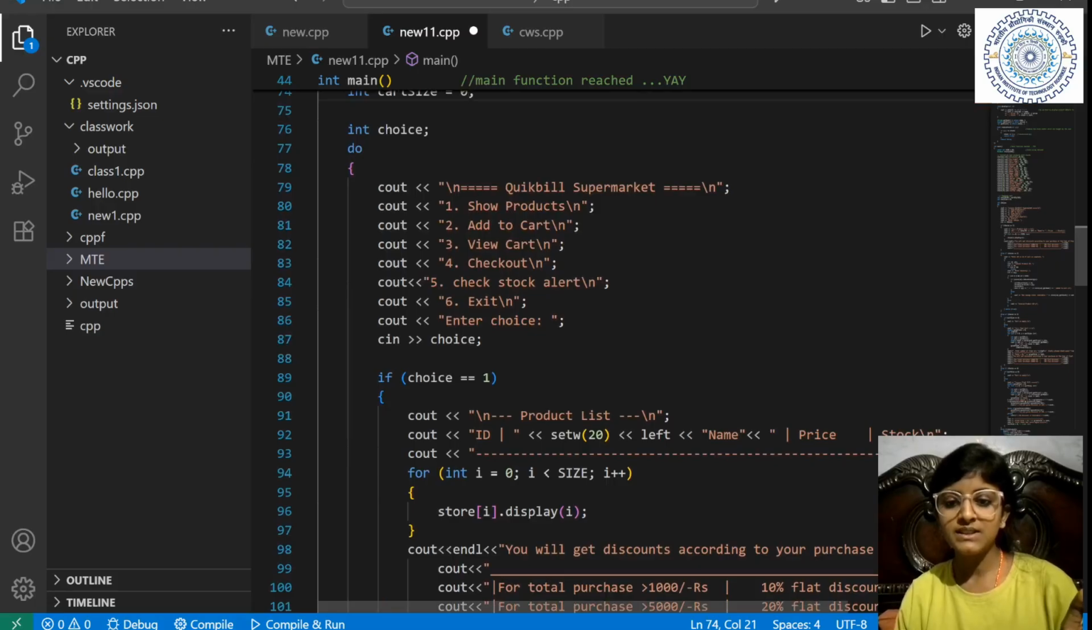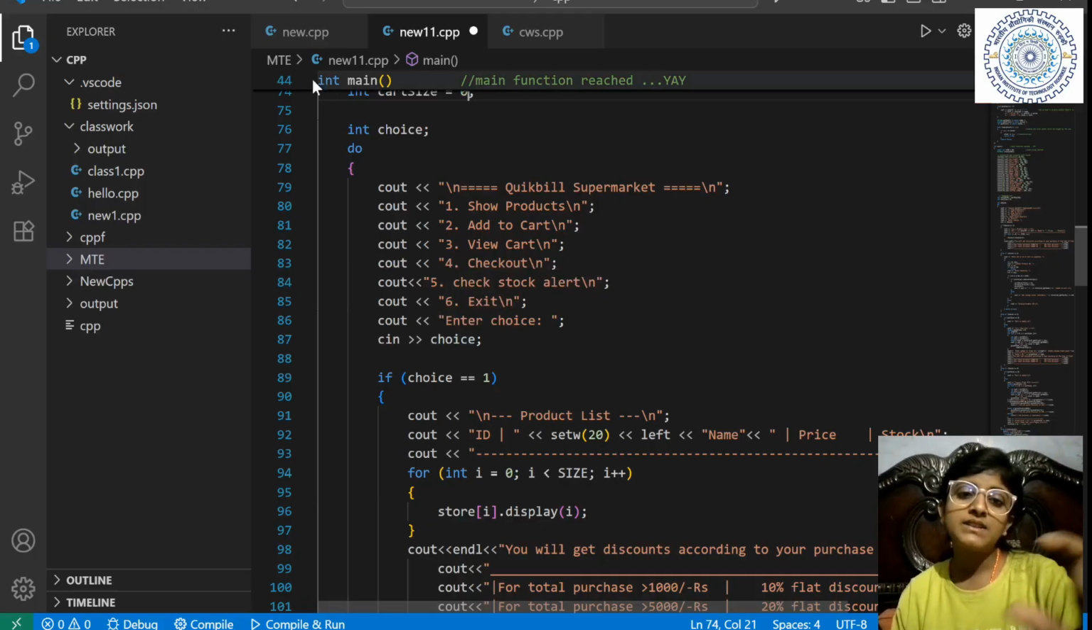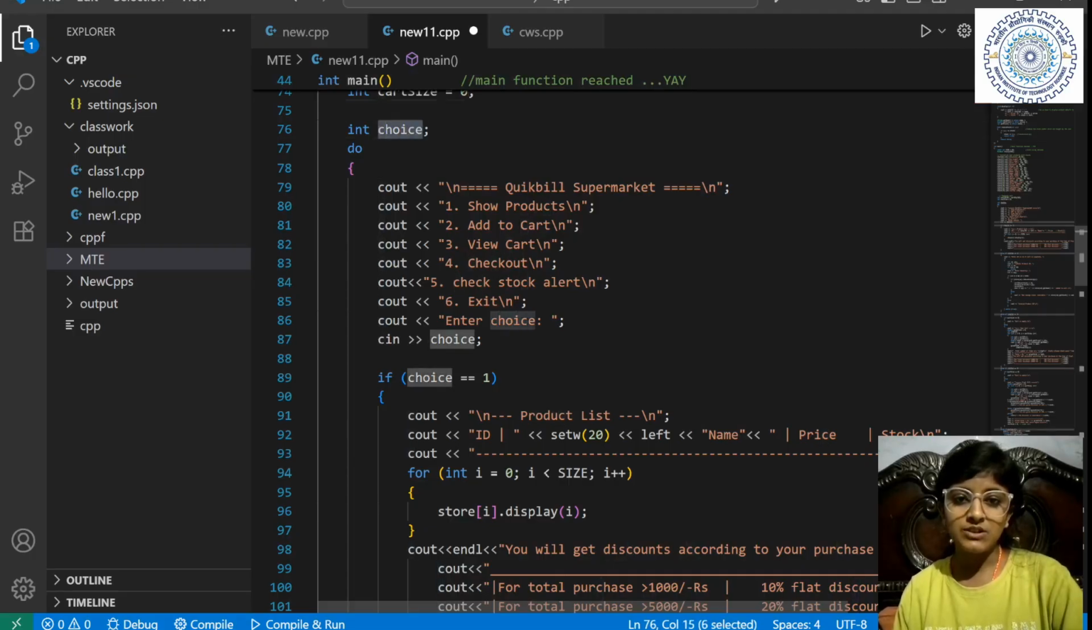Do these things, whatever the things, again and again. If the choice is 6, then what will you do? You will exit the loop. So I have made such a loop. Now I will make a variable, choice. You can see choice.